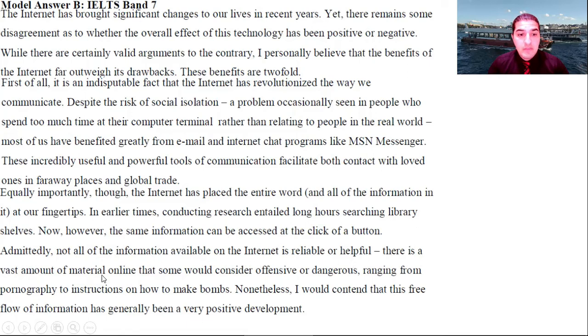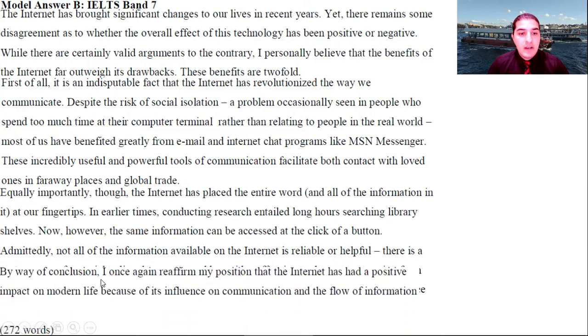There is a vast amount of material online that some would consider offensive or dangerous, ranging from pornography to instruction on how to make bombs. Nonetheless, I would contend that this free flow of information has generally been a very positive development.